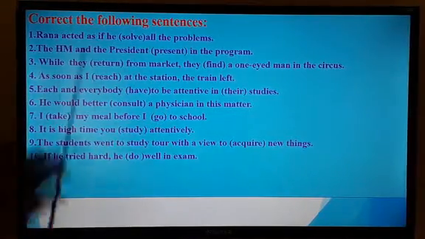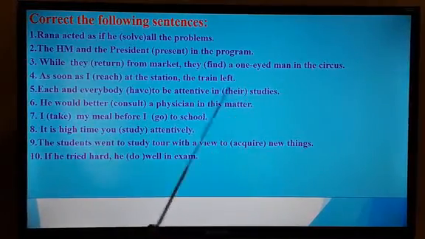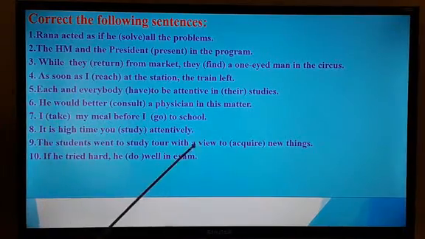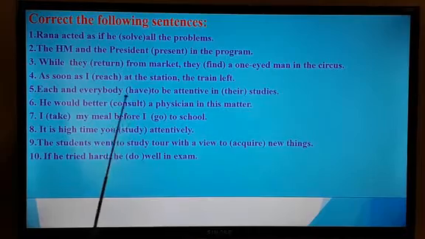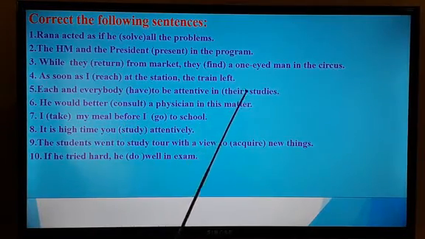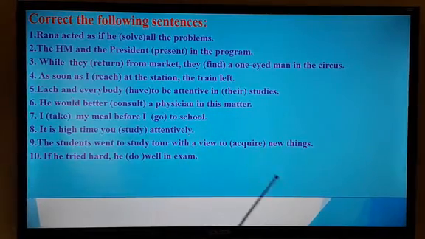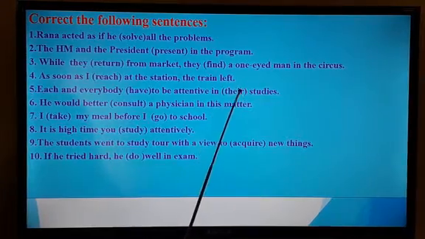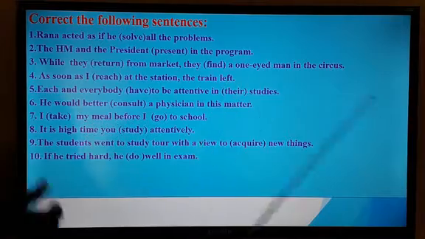Number five, each and everybody have to be attentive in their studies. Dear learners, have a notice. Each and everybody, that is third person singular. So you have to change it. You have to convert it into has to. Has to be attentive in there, not there. You have to write his or her studies because we mean singular, one person, not plural. So the answer is has to be attentive in his or her studies.